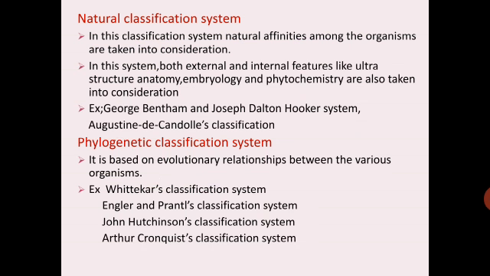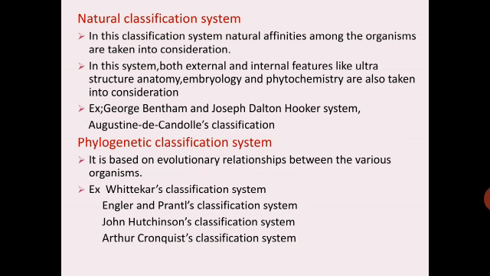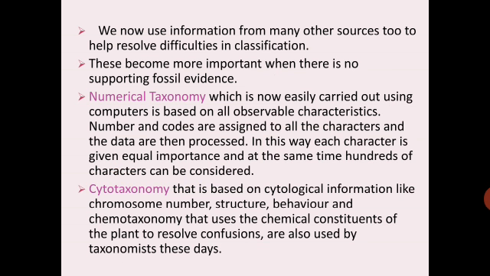So these were the three classification systems. The first one was artificial system of classification, secondly natural classification system, and third one phylogenetic classification system. We now use information from many other sources to help resolve difficulties in classification.